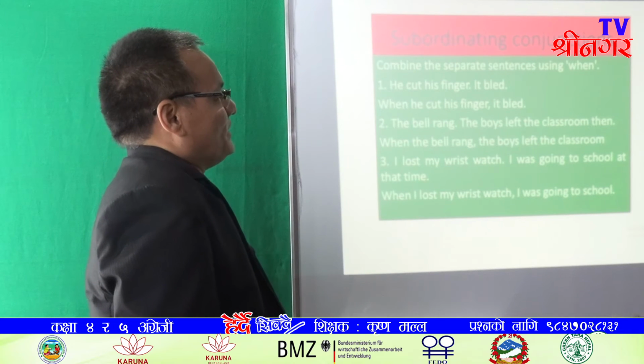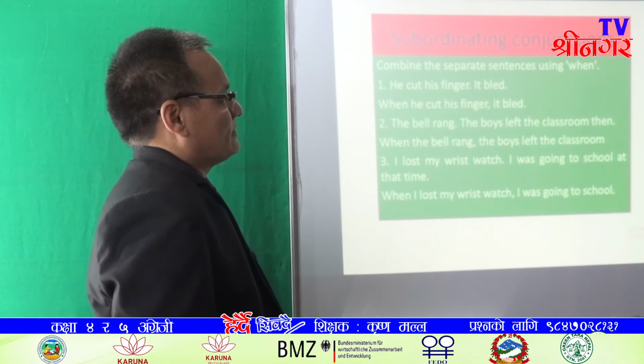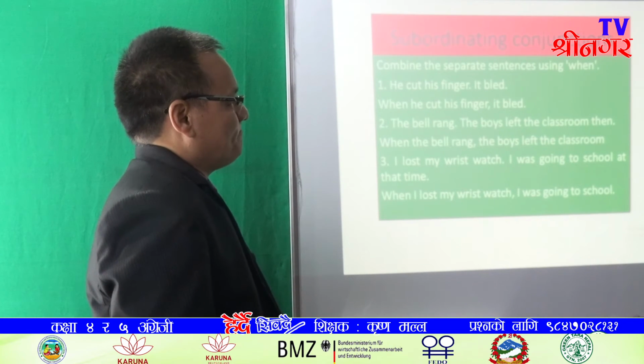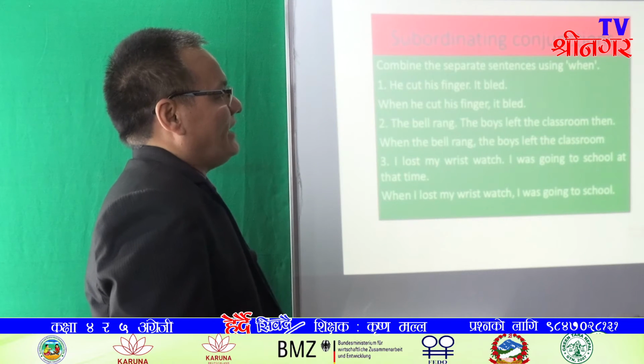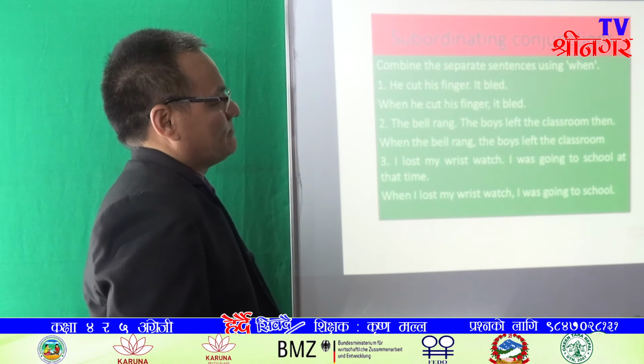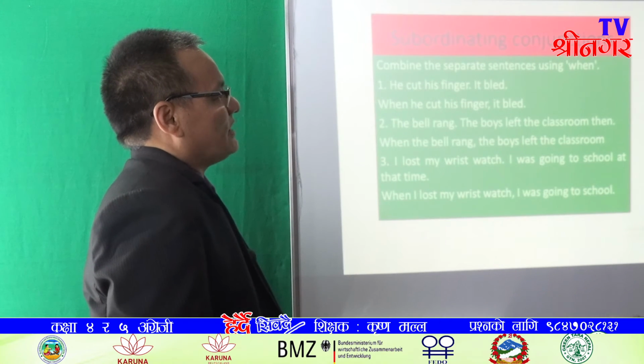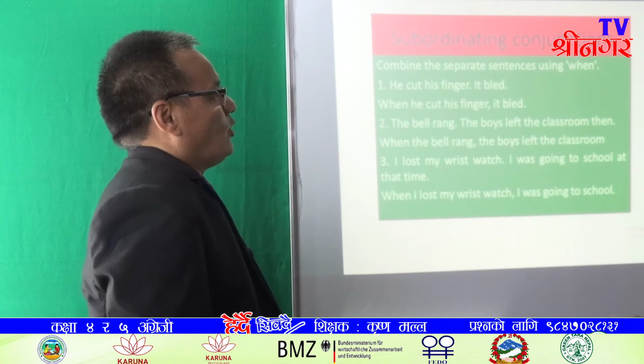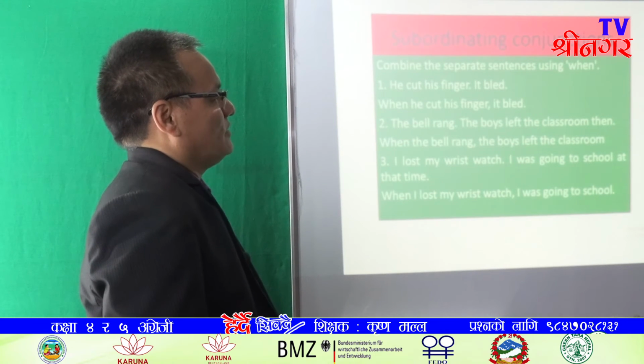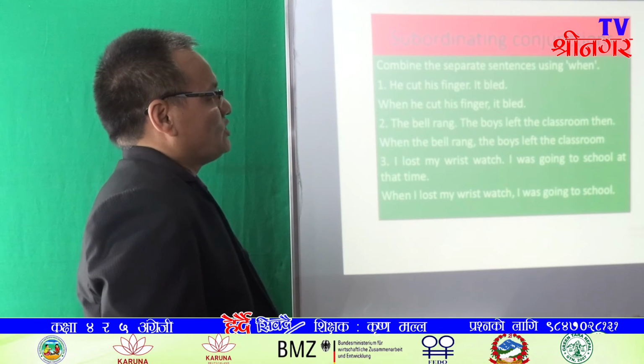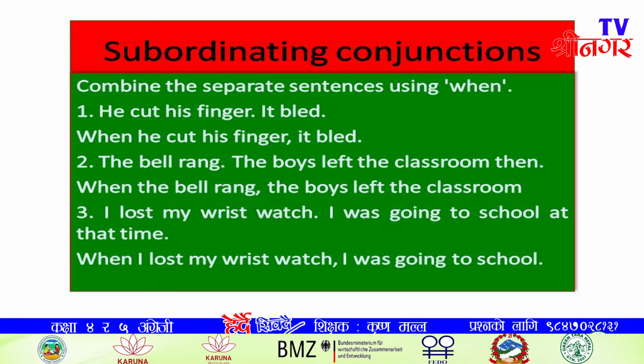Now, he cut his finger. It shows the time. It bled. It shows the action. First and foremost, we have to find out which sentence shows the time and which sentence shows the action.